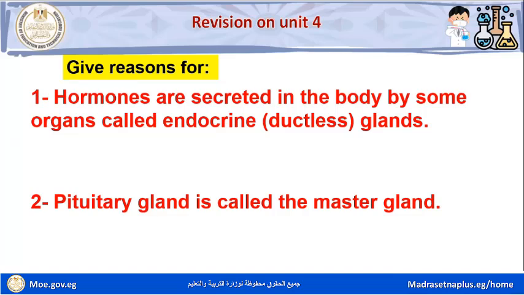Another question, give reasons for. Number 1.